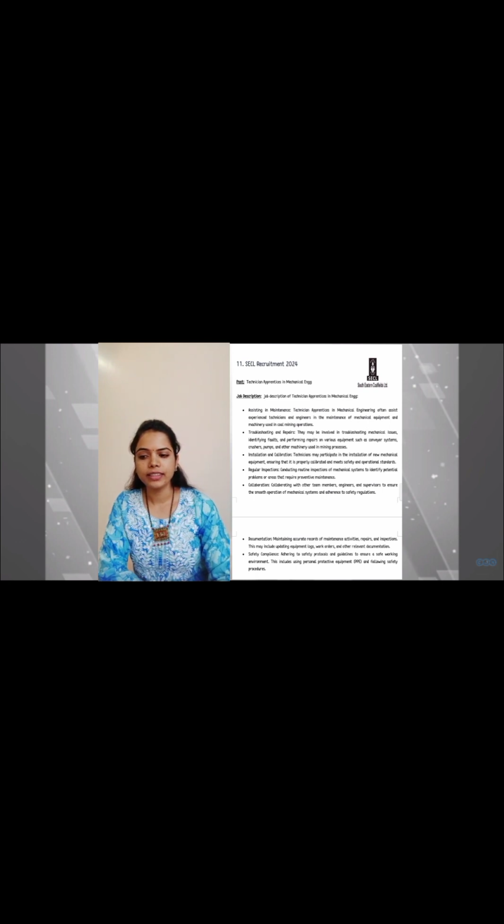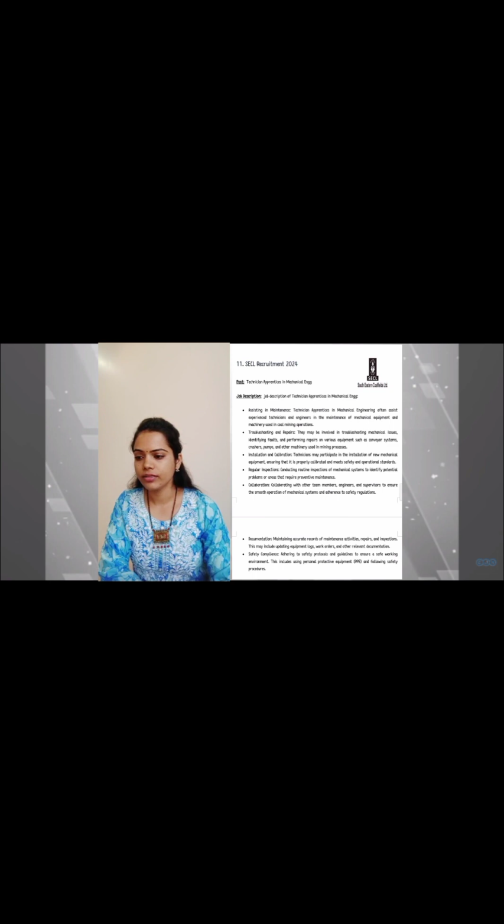Troubleshooting and repairs. In this, they may be involved in troubleshooting mechanical issues, identifying the fault and performing the repairs on various equipment such as the conveyor system, crushers, pumps and other machineries used in the mining process. Installation and the calibration. Technicians may participate in the installation of the new mechanical equipment, ensuring that it is properly calibrated and meet the safety and operational standards.